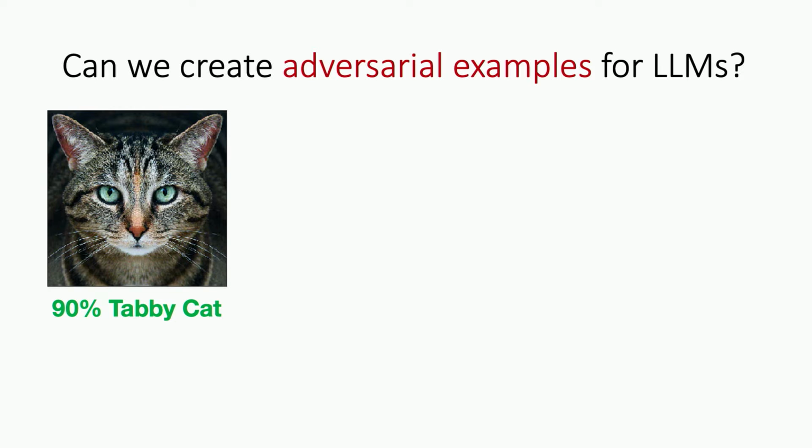And this is, I think, one of the most fascinating and weird things that happens in machine learning today. So here's an example of a picture of a cat. I think we all agree this is a cat. If you train a machine learning model on a bunch of images of cats, it would also agree. It would tell you this is a cat. It can probably even tell you the type of cat, which is in some sense a bit of a superhuman ability, because I don't think many people would be able to do this. So this is great. Our machine learning models work.